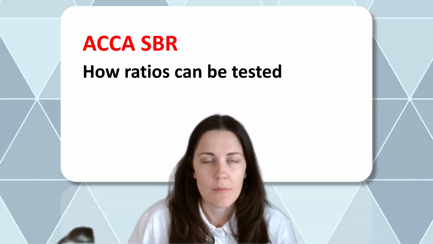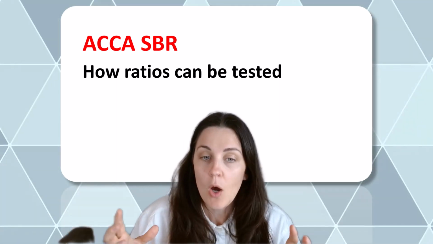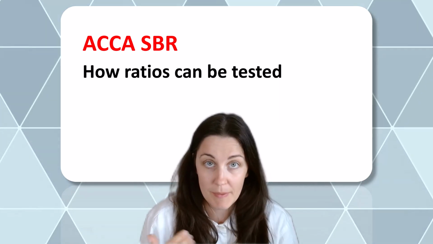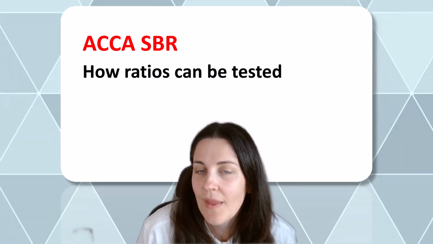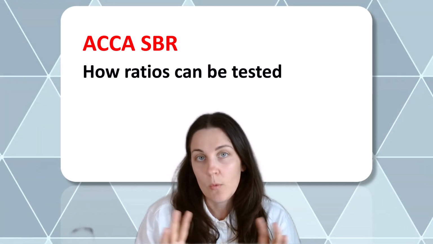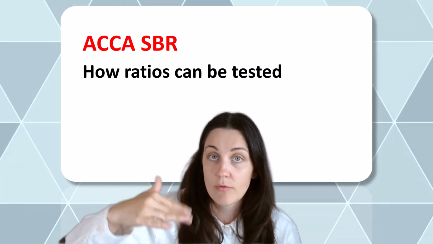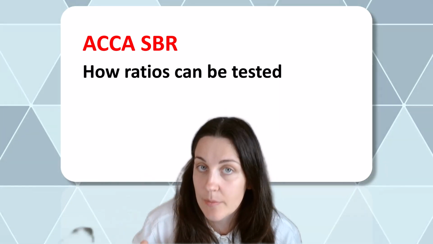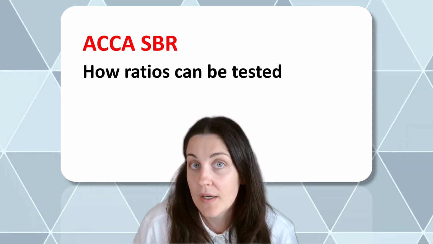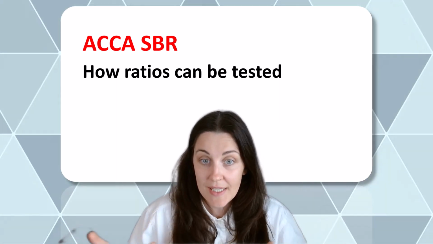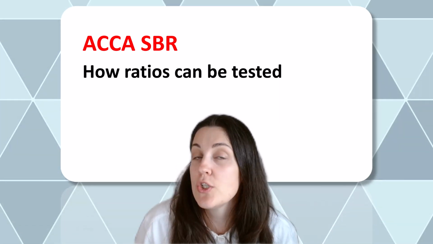Maybe sometimes IFRS 2 will be tested, so some share-based scheme was recognized as equity, but because the payment is with cash, it has to be recognized as a liability. And sometimes we will have lease accounting. So if the company does not perform lease accounting by recognizing right of use asset and lease liability, and instead expenses the payments in the period when they paid, in this very case, liabilities are going to be understated and gearing will look too optimistic.